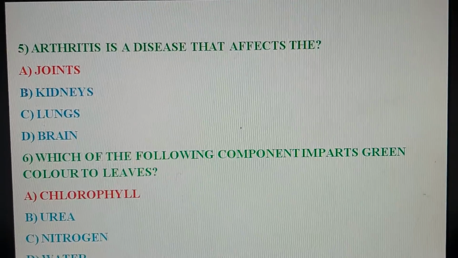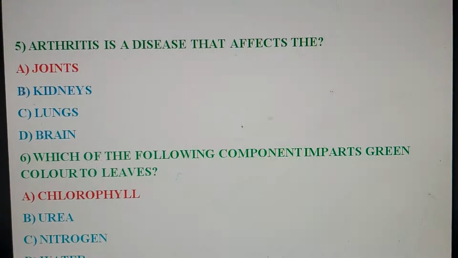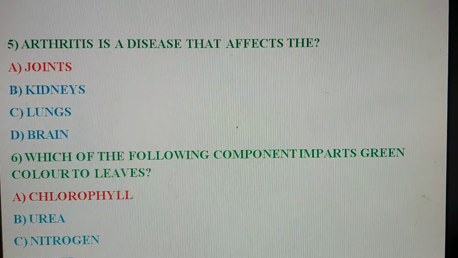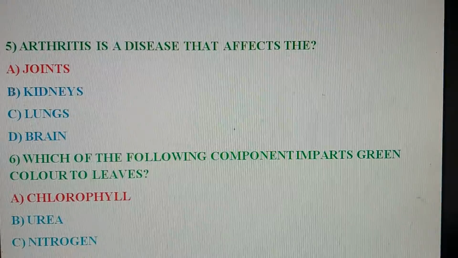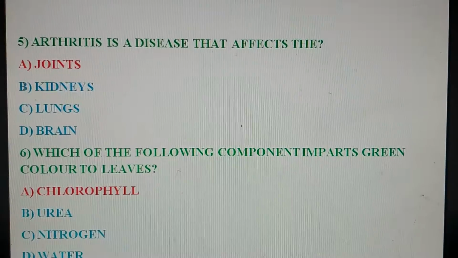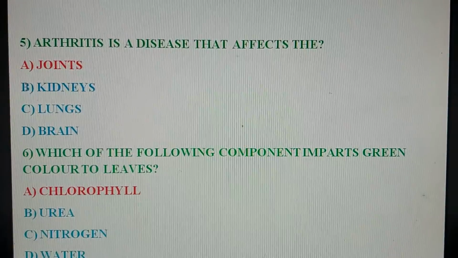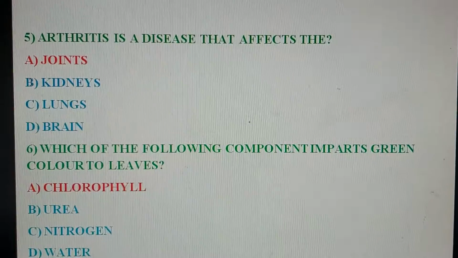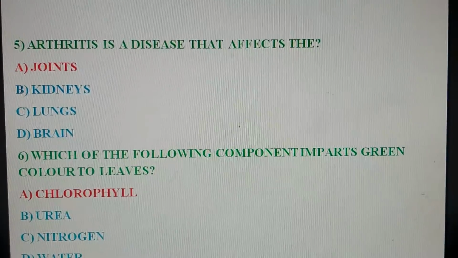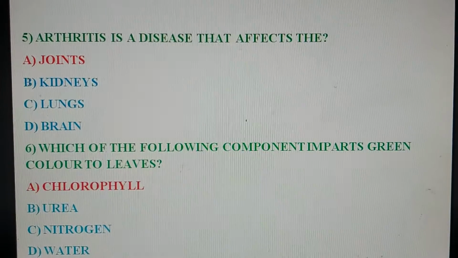Next question. Arthritis is a disease that affects the, option A joints, option B kidneys, option C lungs, option D brain. So the correct option is option A, joints. Arthritis is a disease that affects the joints.